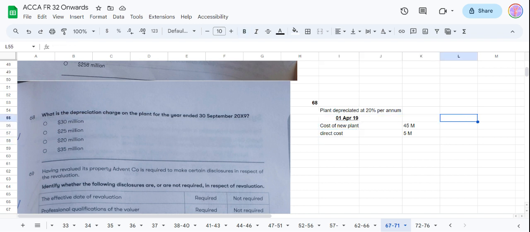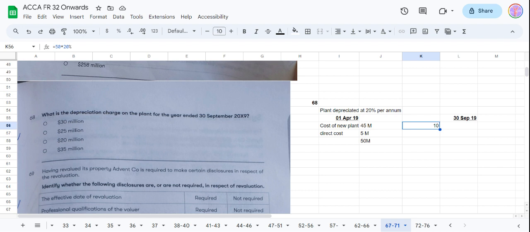30th. So they're asking that on 30th September 19, so it is just 6 months. Okay. So the total we will take because we have acquired this plant and there are direct costs related to installation and other things. So these are direct costs. So we will take like 50 million, and depreciate 20% per annum. So how much will be our depreciation? 50 million multiplied by 20%. So our depreciation on this will be 10.